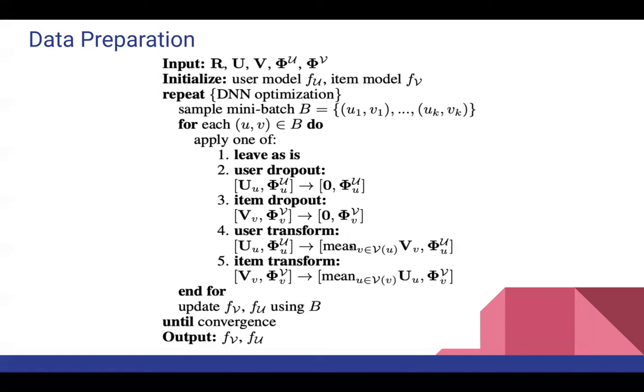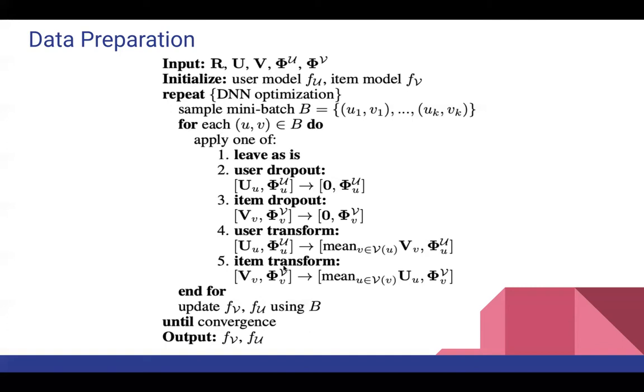And new item representation is represented as the average of user representations who interacted with the items. This they call the user inference transform and item inference transform. So in each mini batch, the sample is used with user representation, user content, item representation, item content, or user dropout and item dropout transformation, or user inference transform and item inference transformation.